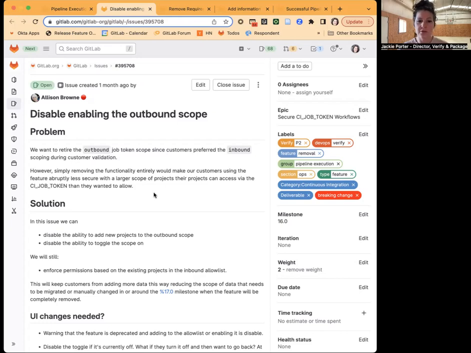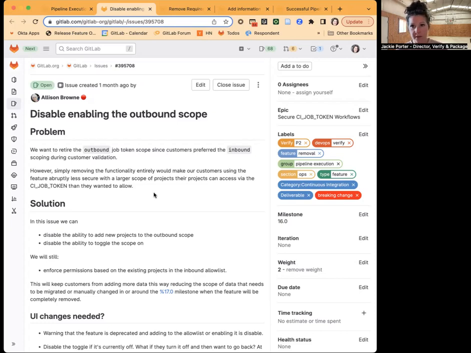So we are going to start with disabling the outbound scope, which will impact projects that were created as of February 2023. And any other project will not be able to enable the outbound scope. In order to enforce the CI job token workflow, you'll only use the inbound scope. This will prepare us for the final removal for outbound scope that will happen in 17.0.